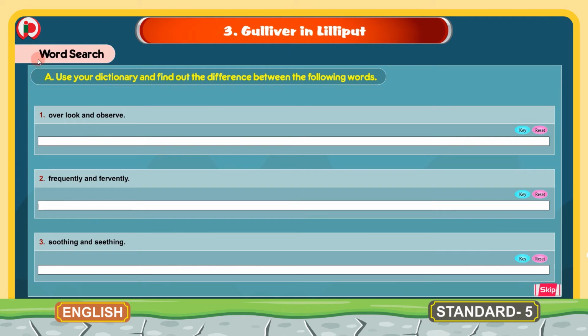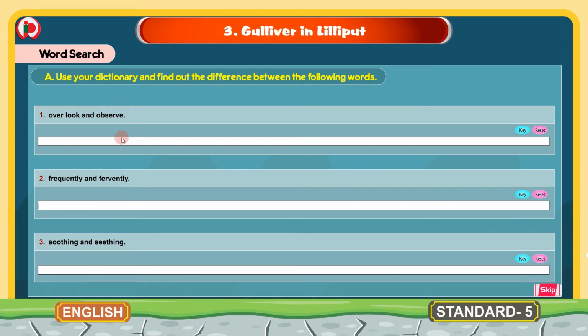Here the next section is word search. Under word search, A. Use your dictionary and find out the difference between the following words. Here in each bit we are given 2 words. We have to find out the meanings of these 2 words.